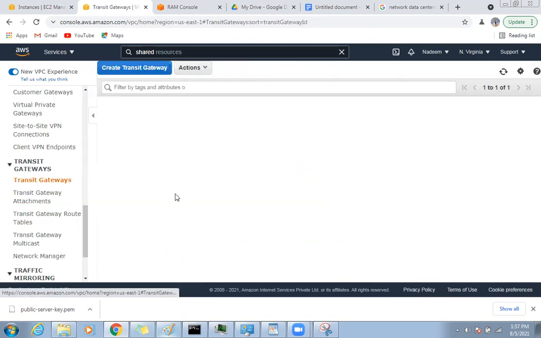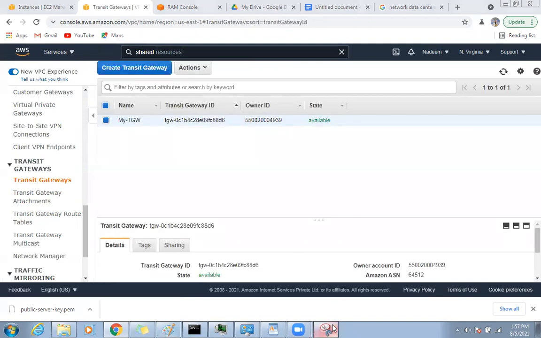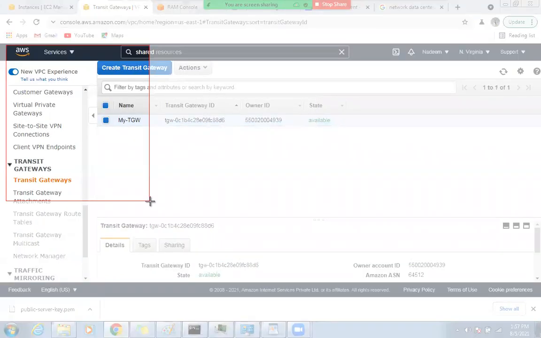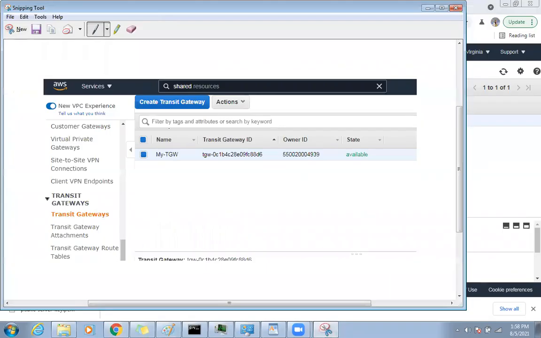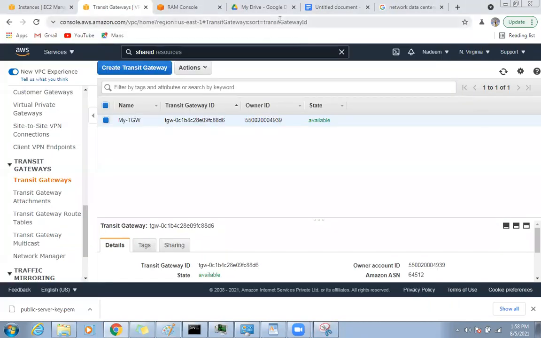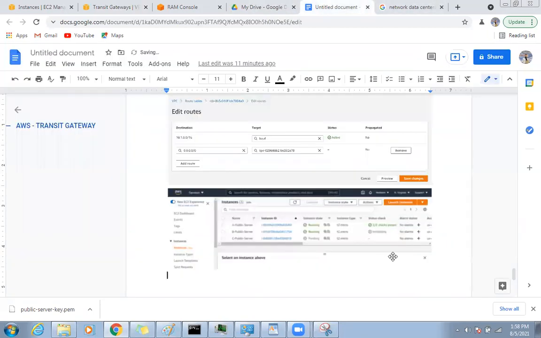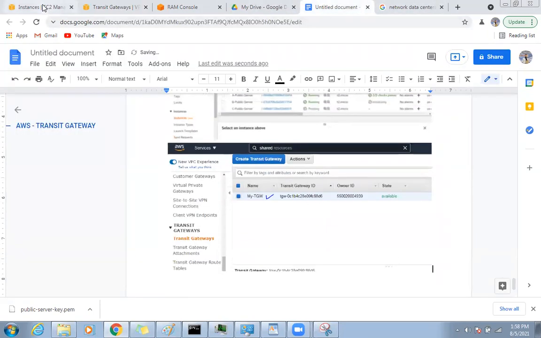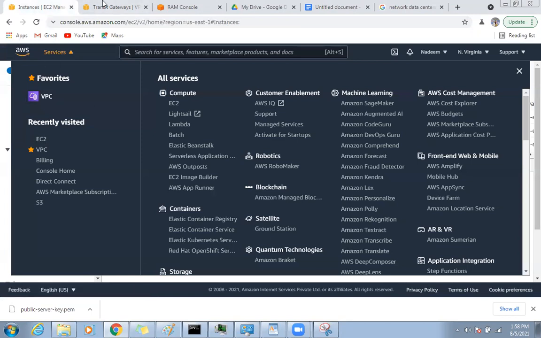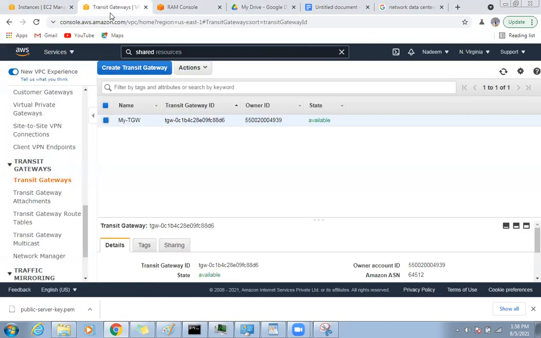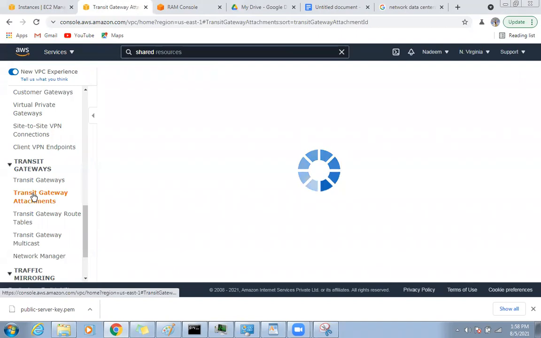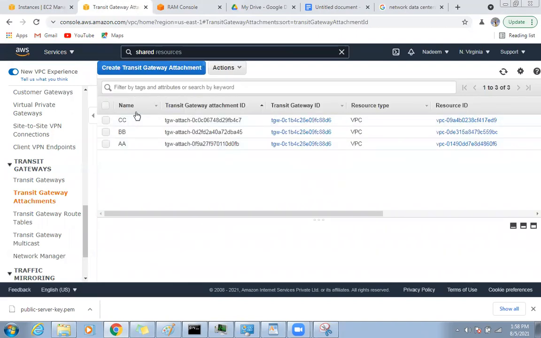So first, what I did was create a transit gateway. Next, you need to create attachments for each VPC.